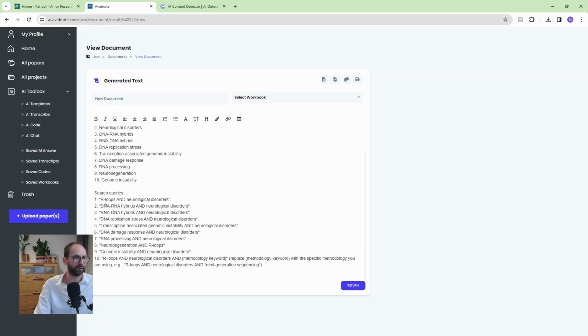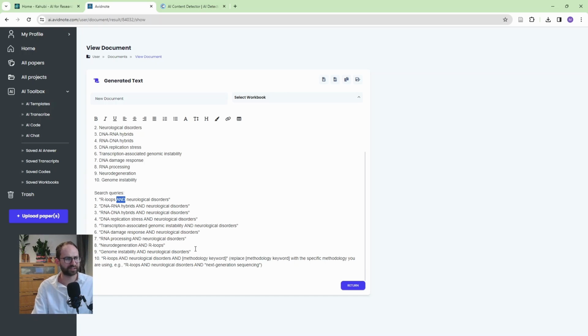It combined these keywords. So R loops and neurological disorders. And this is such a nice feature, but it's giving me "AND" in capital letters to copy paste. And in this way, a search engine like Google Scholar or PubMed will immediately read this "AND" as a function, and it will know that it needs to look for articles where the word R loops and the phrase neurological disorders happen in that article, right? They don't have to be back to back. We just need them to be somewhere within the article.